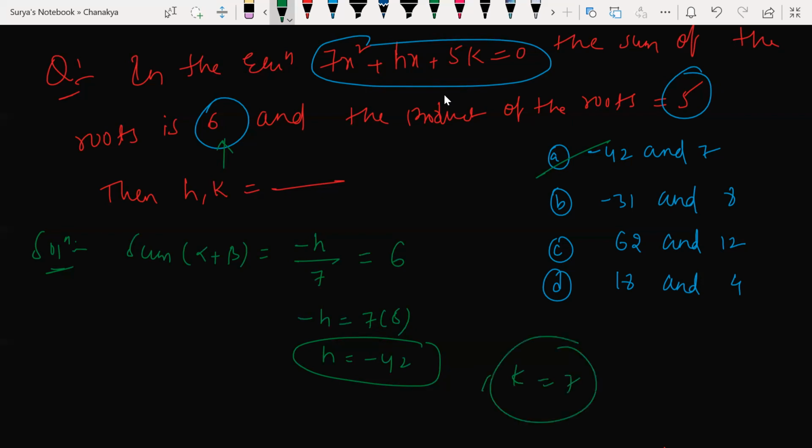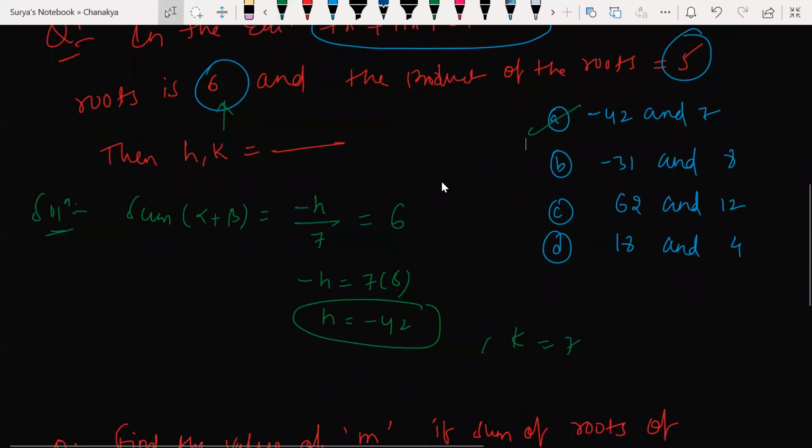Why? Because nowhere is 42 available in the B, C, D options. Am I correct? Then blindly you can choose option A, without even finding the value of k, straight away go for option A. Understood my point? Understood or not, beta? Yes, sir. Option A is correct. Understood how I solved here? If you want to check, you can still check it.